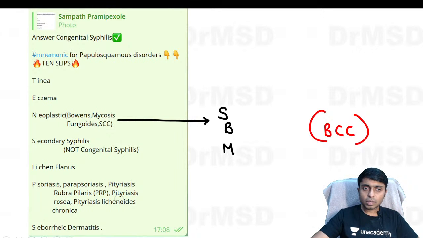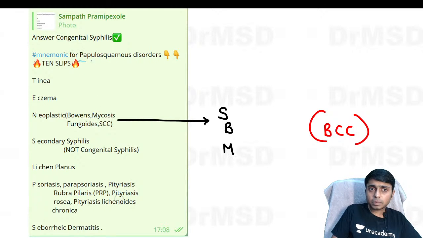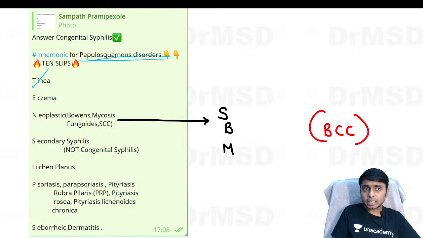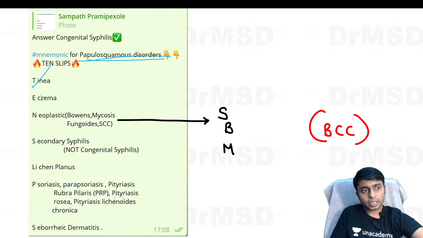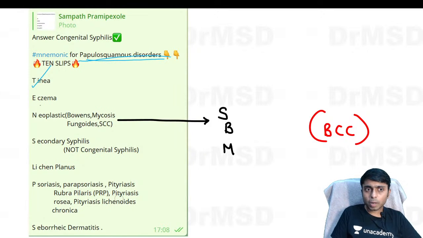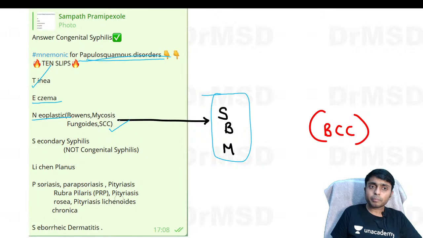This is a very good mnemonic with the help of which you can remember all the examples of papulosquamous disorders. The mnemonic is 10 SLIPS. T stands for tinea. Even the fungal dermatophytosis, a superficial fungal infection, tinea, is going to show papulosquamous type of lesions. E is eczema, which is dermatitis, and neoplasias like Bowen's disease. N stands for neoplasias: S stands for squamous cell carcinoma, B stands for Bowen's disease, and M stands for mycosis fungoides. And the other letter is S, that is secondary syphilis.